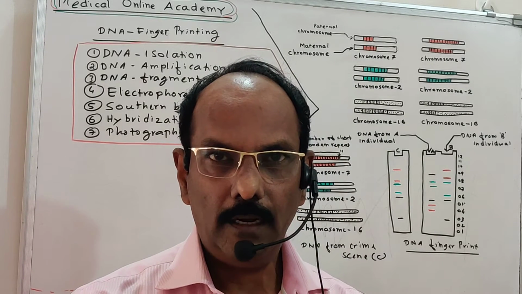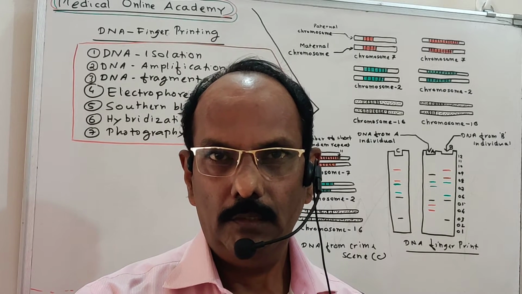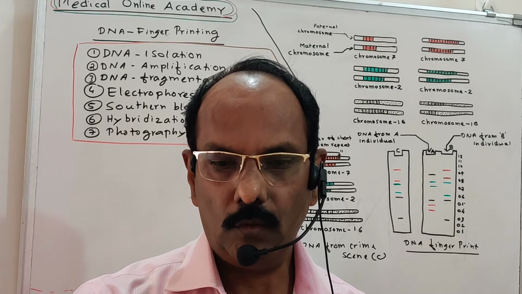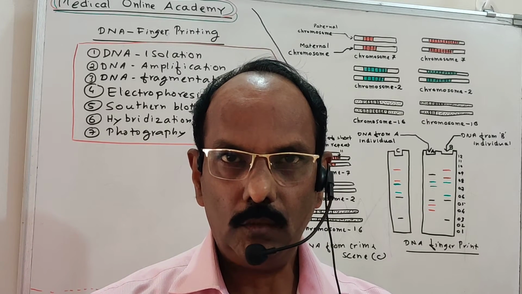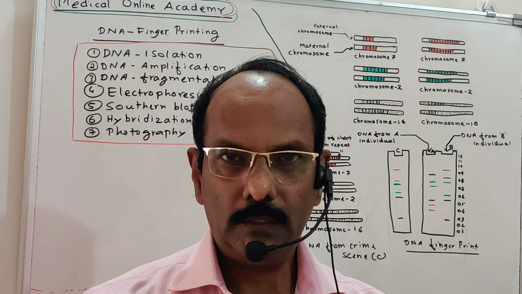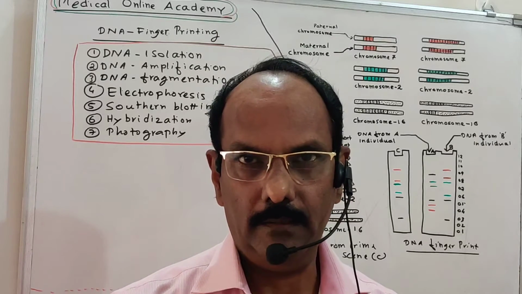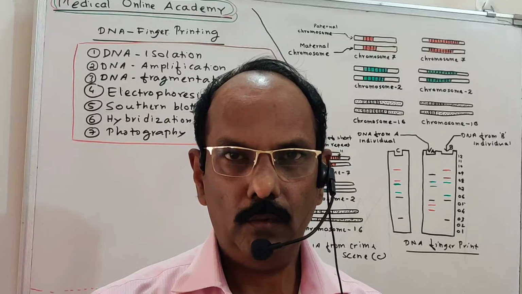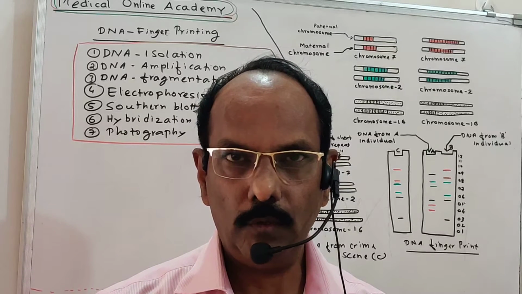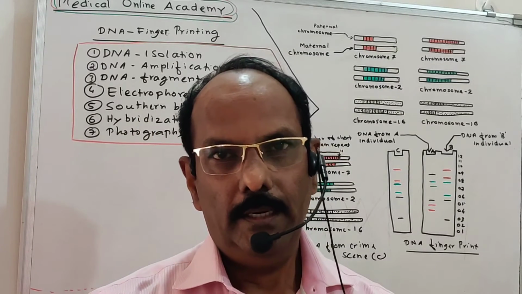Nucleotides join with each other through polymerization, using the phosphodiester bond, and form a long chain. That chain is the DNA. It is a double helical chain. The gene is present on the DNA. The sequence on the DNA is formed by 4 nucleotides. So what are the 4 nucleotides? Guanine nucleotide, adenine nucleotide, thymine nucleotide, and cytidine nucleotide. These nucleotides are repeated millions of times and form this DNA.